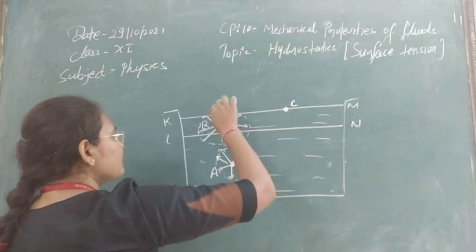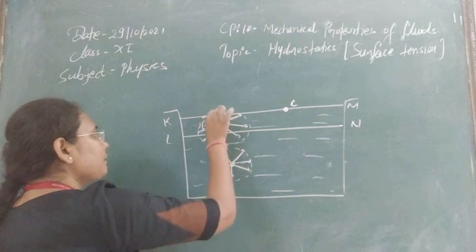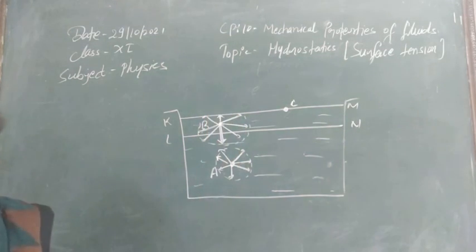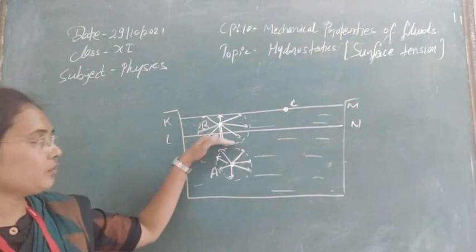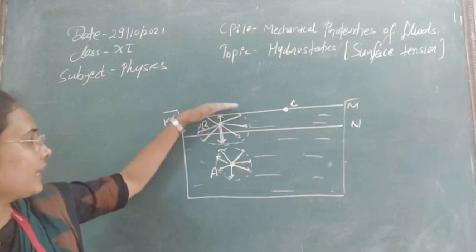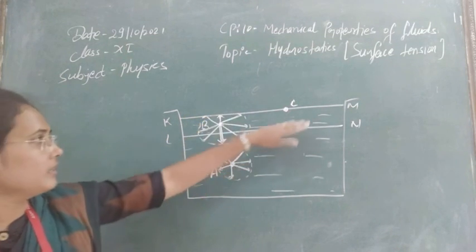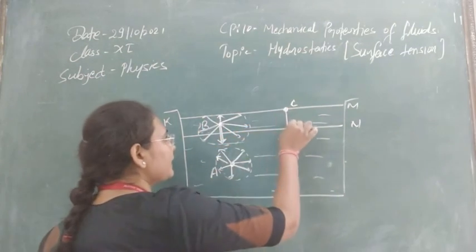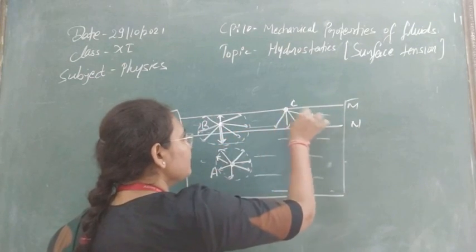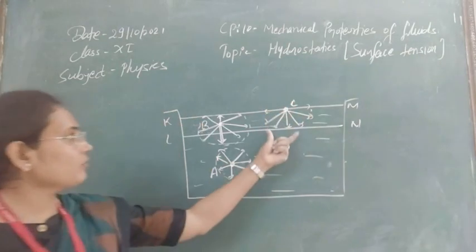Also, this force has greater strength in comparison to this force. So the upward force in this case is lower than the downward force. A net downward force will act, tending to bring this topmost layer in the downward direction. Similarly on C, you can see all the forces act only in the downward direction, and no force acts in the upward direction. So a net downward force will act.